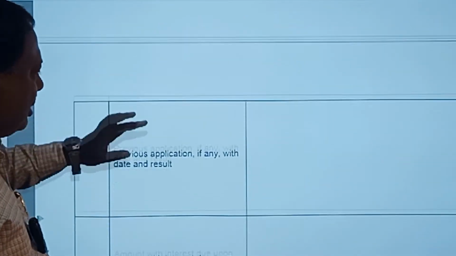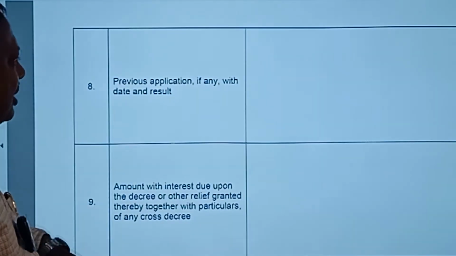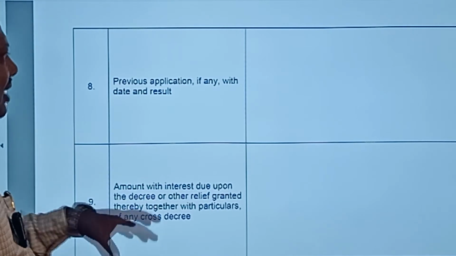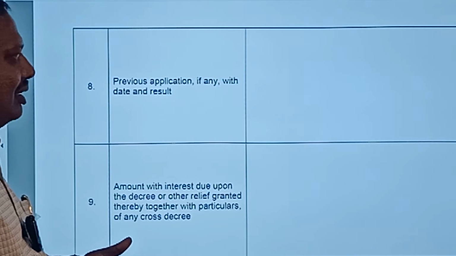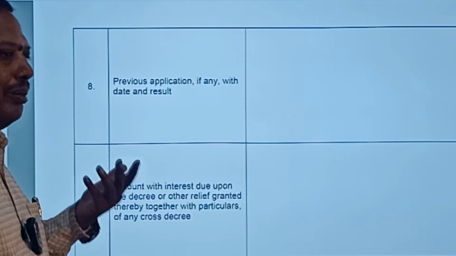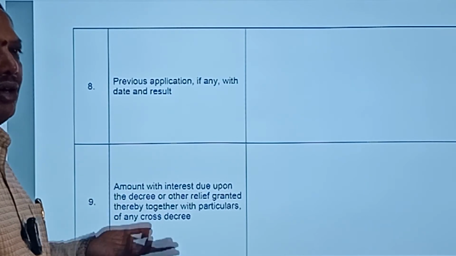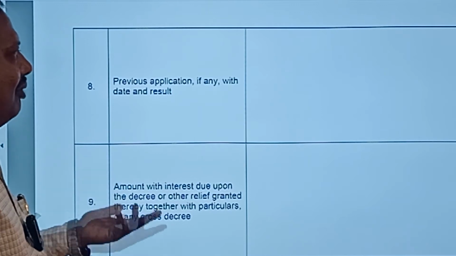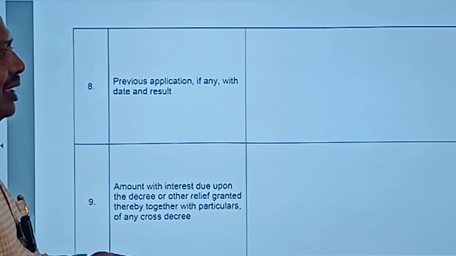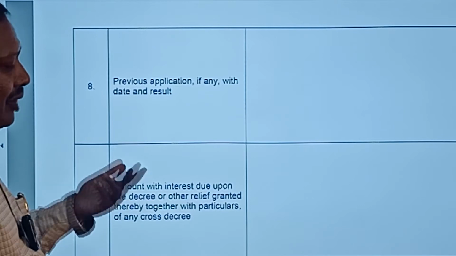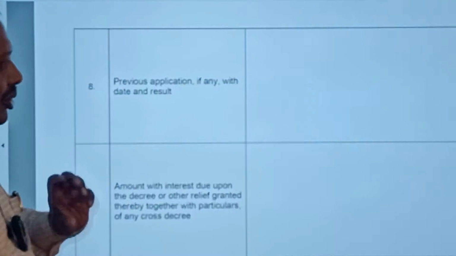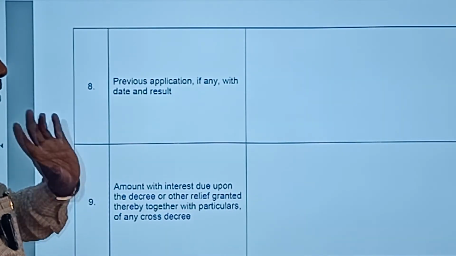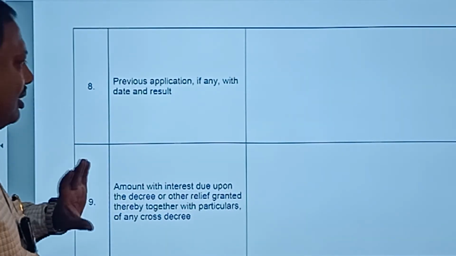Then coming to the next point, previous application if any, with date and result. In case a decree holder already filed an EP and it got dismissed for default, or whatever happened to the previous application, has to be stated here. Then only will the court come to know whether any EP was already filed based upon this decree or not.